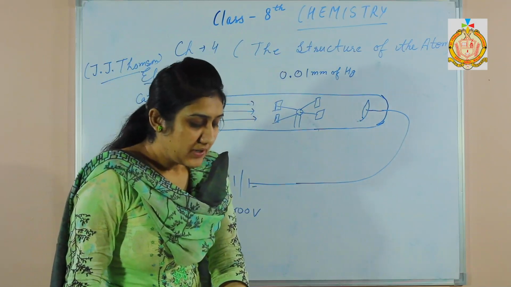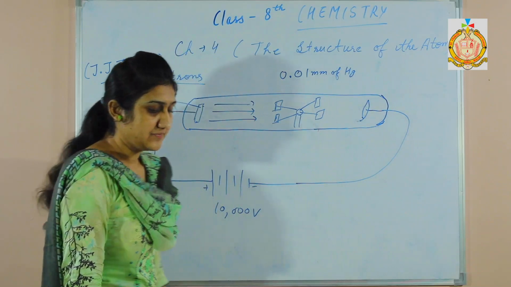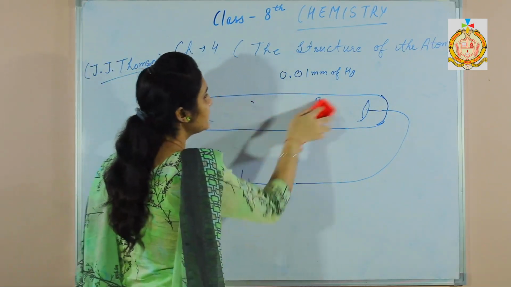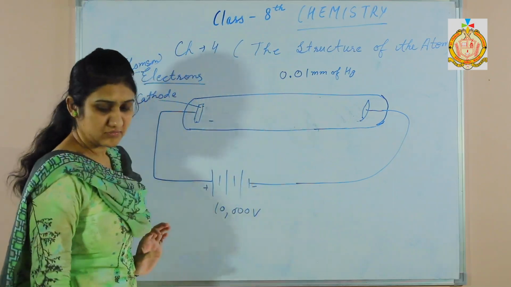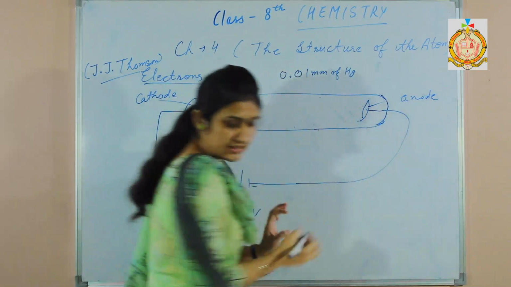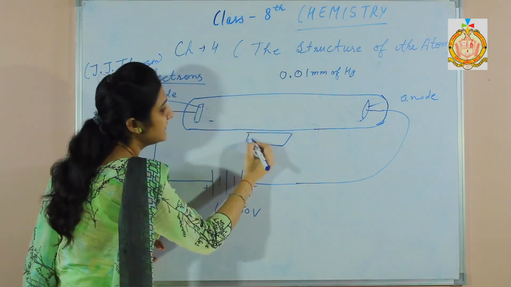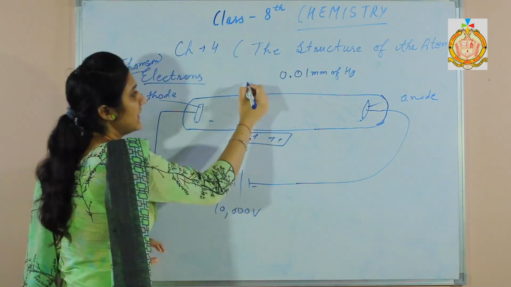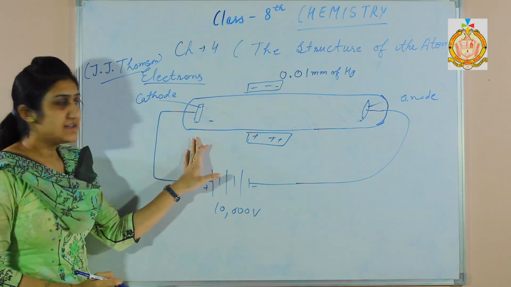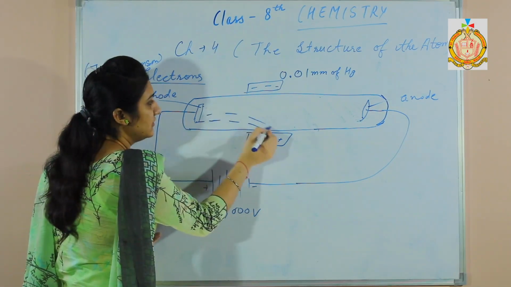Third point is the particles constituting cathode rays are negatively charged. How are cathode rays negatively charged? If I place two plates here, one positively charged plate and one negatively charged plate, the cathode rays would be attracted towards the positively charged plate.